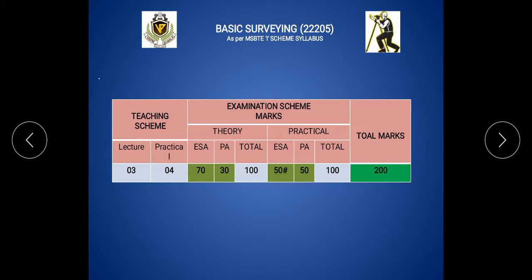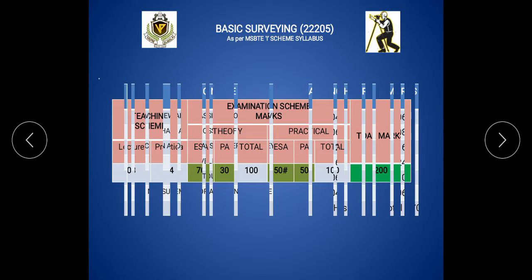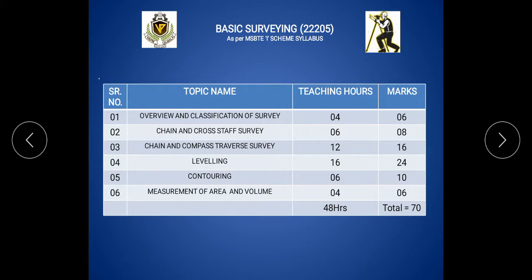In the next slide we discuss how many topics are available in this subject. In the Basic Surveying subject there are 6 topics. The first topic is the overview and classification of survey.